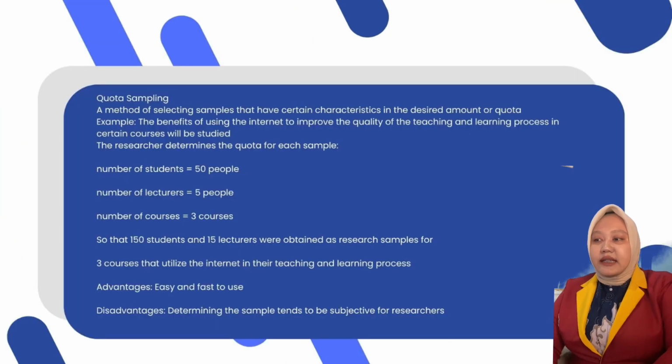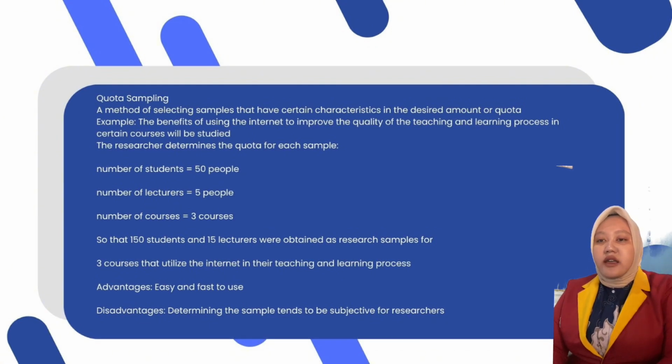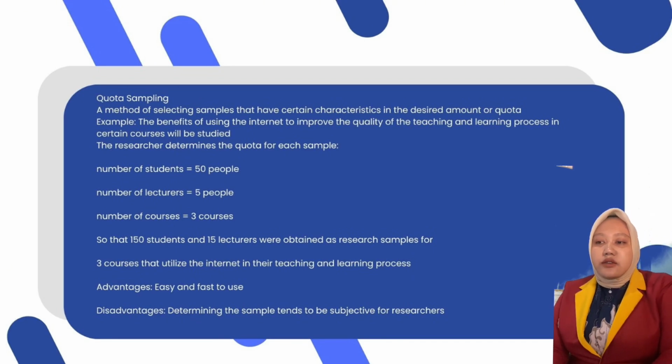Quota sampling is a method of selecting samples that have different characteristics, with a set amount or quota. For example, the benefit of using the internet to improve the quality of the teaching and learning process in certain courses will be studied.